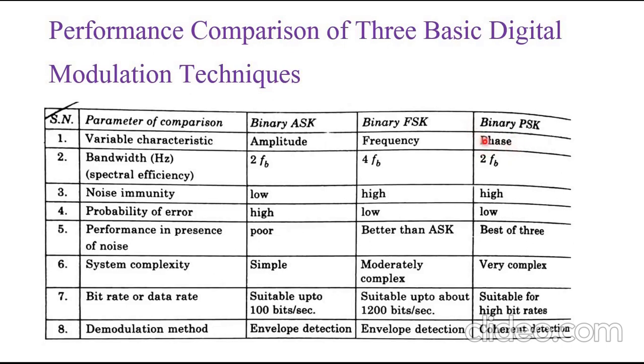So that's why here the variable characteristic is phase. I have already discussed BASK, BFSK and BPSK in my previous video. If you want to know about this, you may check that video.